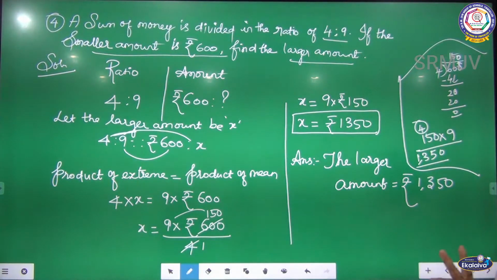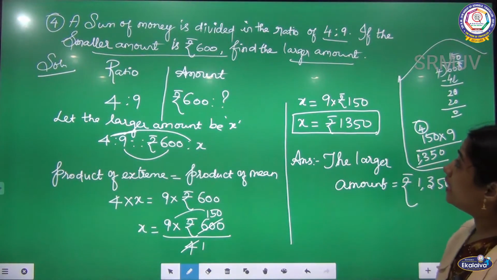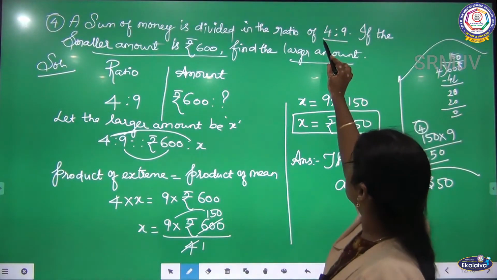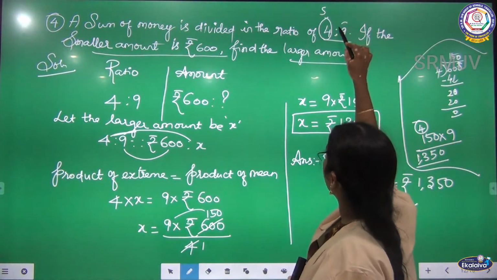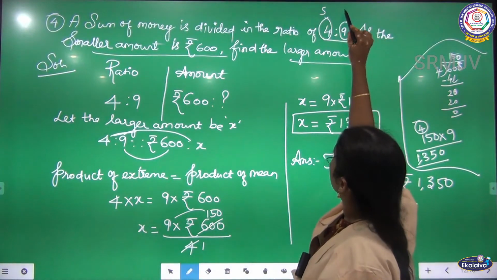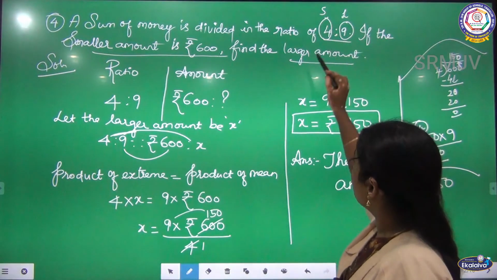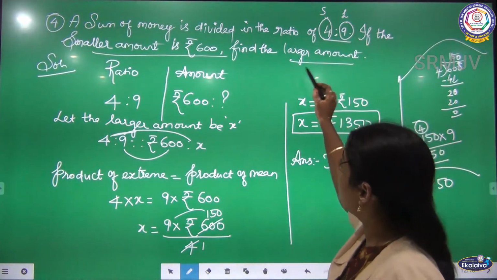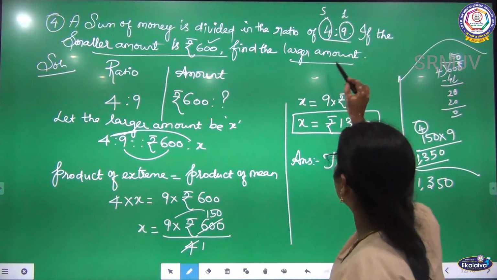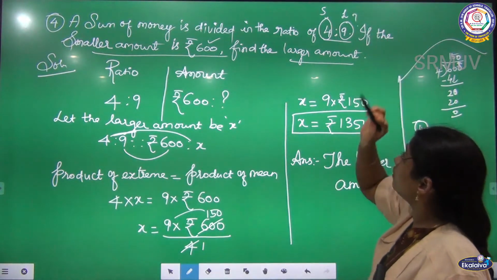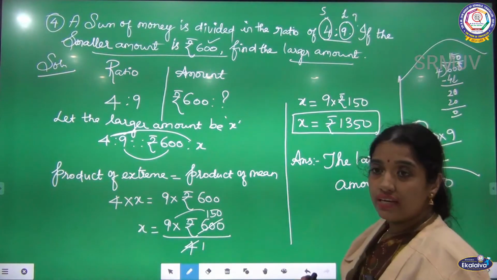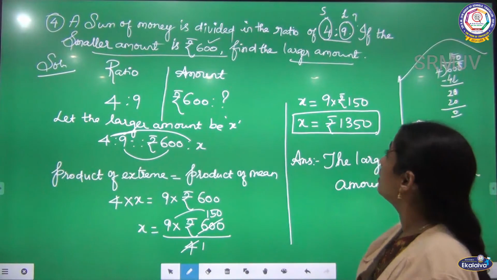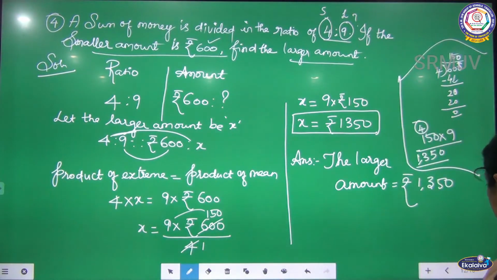They are given the ratio. The sum of money is divided in the ratio 4:9. See, this 4 is the smaller ratio and this 9 is the larger ratio. For the 4, which is given in the question, it is 600. So for this 9 ratio I am going to find out the amount. So what is that? 1350. Got it? Shall I move on to the next sum, children?